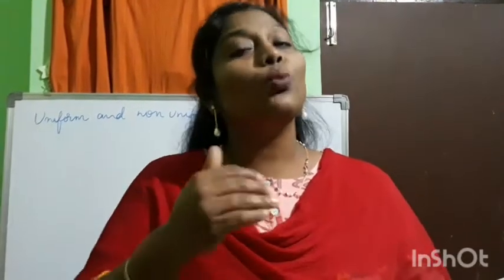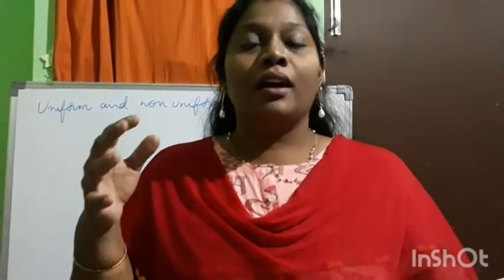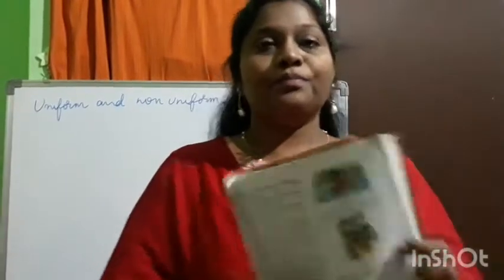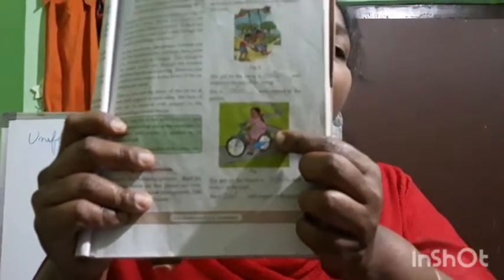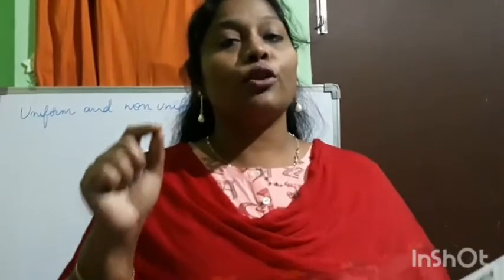She is moving. So in both situations we can see motion in this particular example. Okay. Now we'll see the third example. See here the third example. A girl is cycling a bicycle. So when I talk about this girl, the girl on the bicycle is in motion with respect to the road.